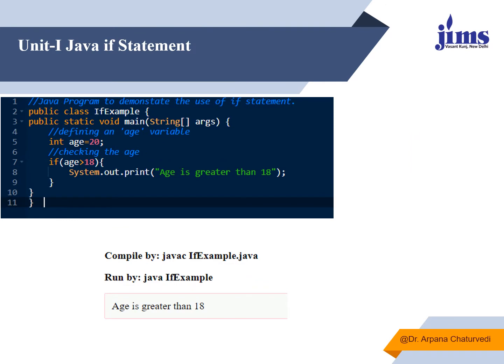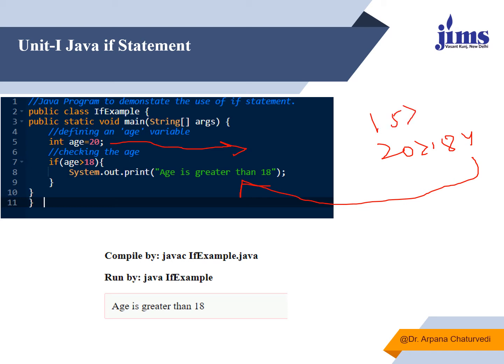This is another example in which we have mentioned the variable age with value 20. We declared the variable age as well as initialized it with the value 20, and I am checking whether age is greater than 18. So we check over here, it will check: is 20 greater than 18? Yes. So it will display that age is greater than 18. But in case it is 15, as 15 is not greater than 18, it will not take any action. As here 20 is greater than 18, that's why it is mentioning that age is greater than 18. So this is another example.